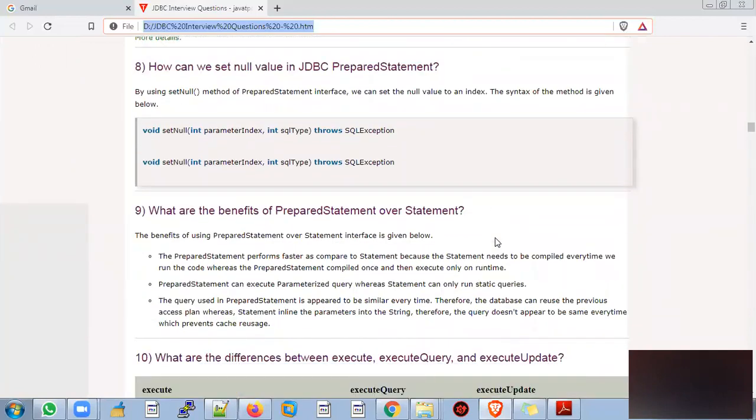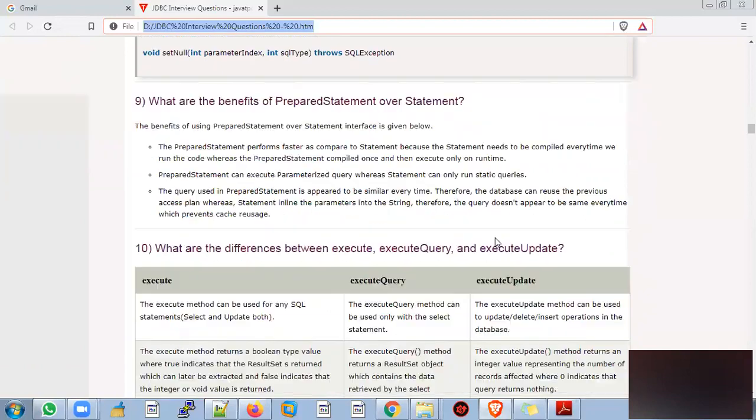How can we set null values in the JDBC PreparedStatement? setNull is a method by which we can set the values in the PreparedStatement. What are the benefits of PreparedStatement over Statement? PreparedStatement performs faster compared to Statement. PreparedStatement can execute parameterized queries, whereas Statement can only run static queries.